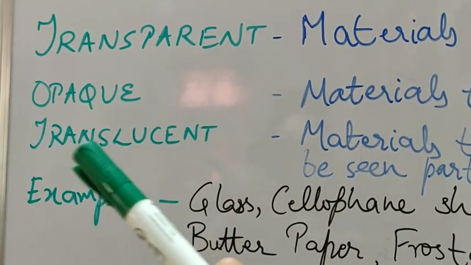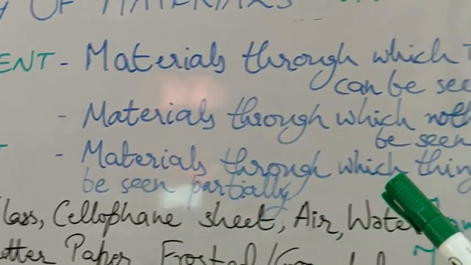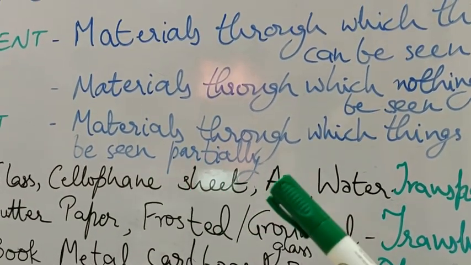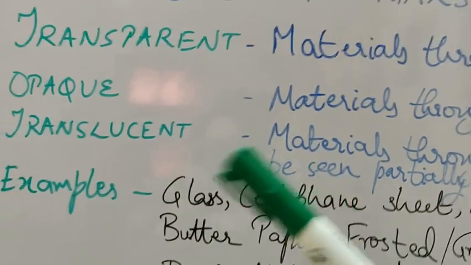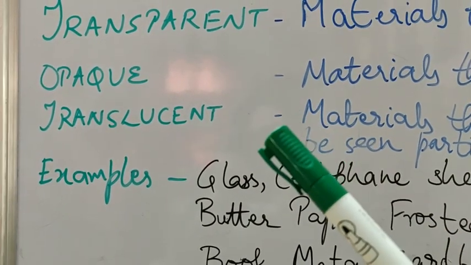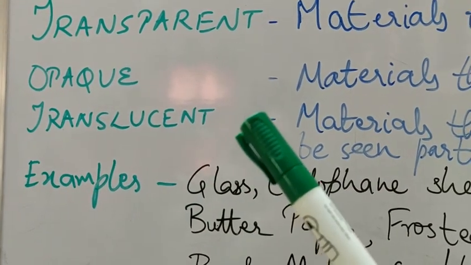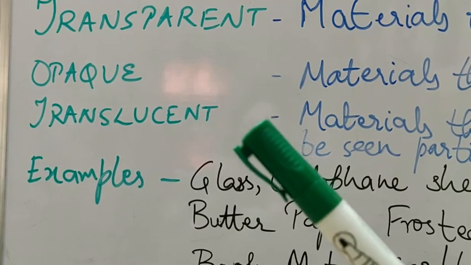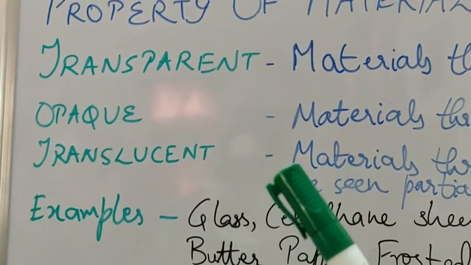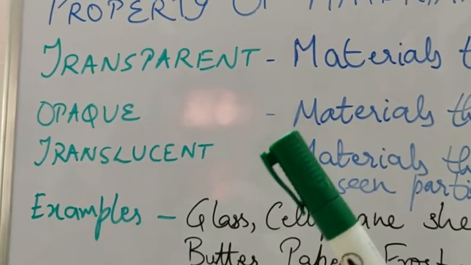Now next come to translucent material. Translucent material means any material through which things can be seen partially. It allows something to be seen and something not to be seen. So in a translucent material, light will pass through it, but not all of it. Some amount of light will pass through it. So it will allow some of what is kept inside the container or across it to be seen. So it is basically based on the amount of light which these materials allow to pass through them.